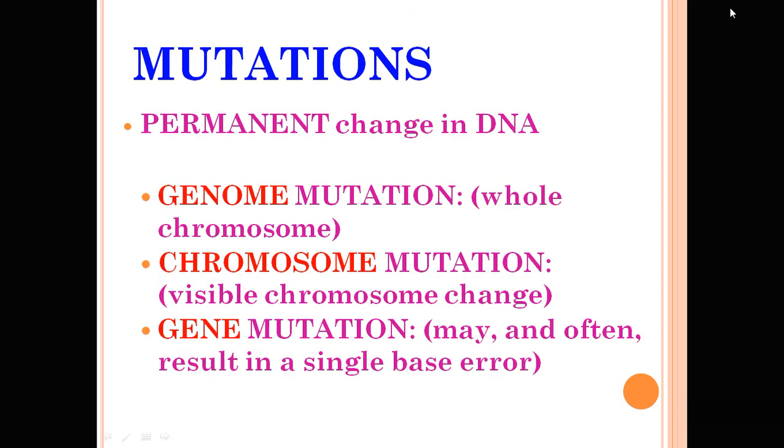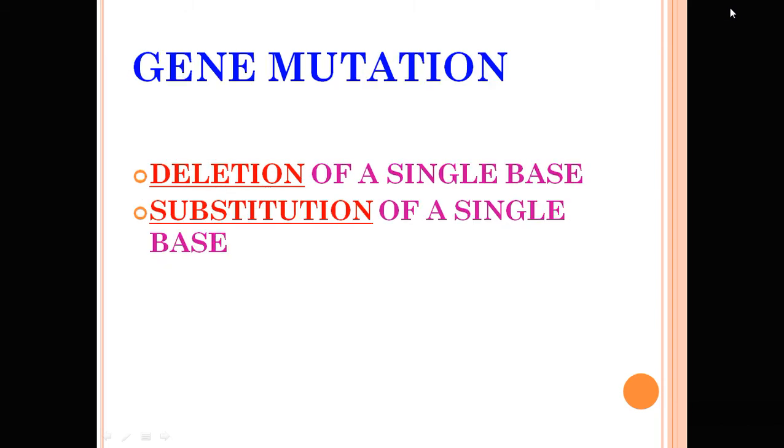So first of all, the mutations. What is a mutation? Mutation is a permanent change in DNA. The one line definition of mutation is a permanent change in DNA. Genomic mutations are present in the whole chromosome. Chromosome mutation is a visible chromosome change, and gene mutation may and often results in a single base error. So here we first discuss the gene mutation. Gene mutation is a deletion of a single base or substitution of a single base, either deletion or substitution.